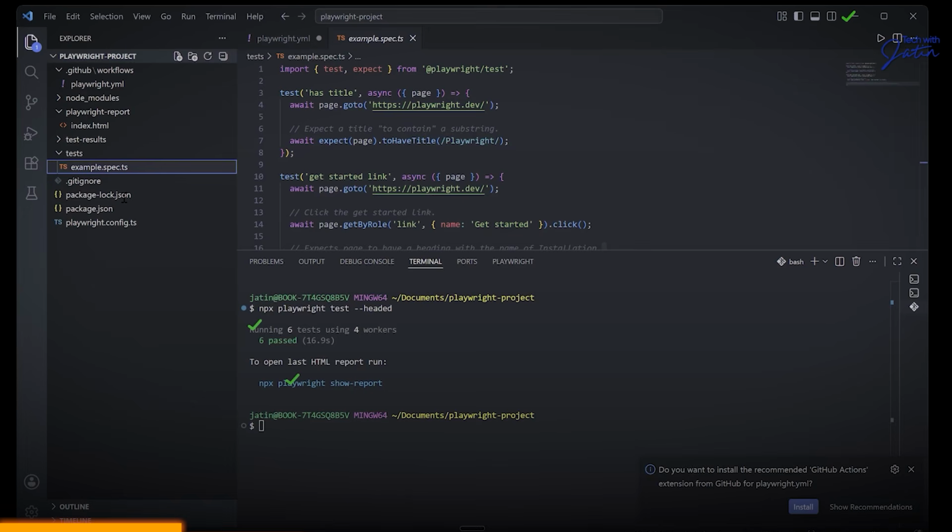The same thing happened in the Telit assignment also. My job was somewhere down the lane: if I'm able to run that particular project from the terminal, my job is done. I can really integrate it with the CI tool. But Playwright, it just took me 15 minutes. It has taken care of all these things, the reporting and all. So that's a very cool thing.